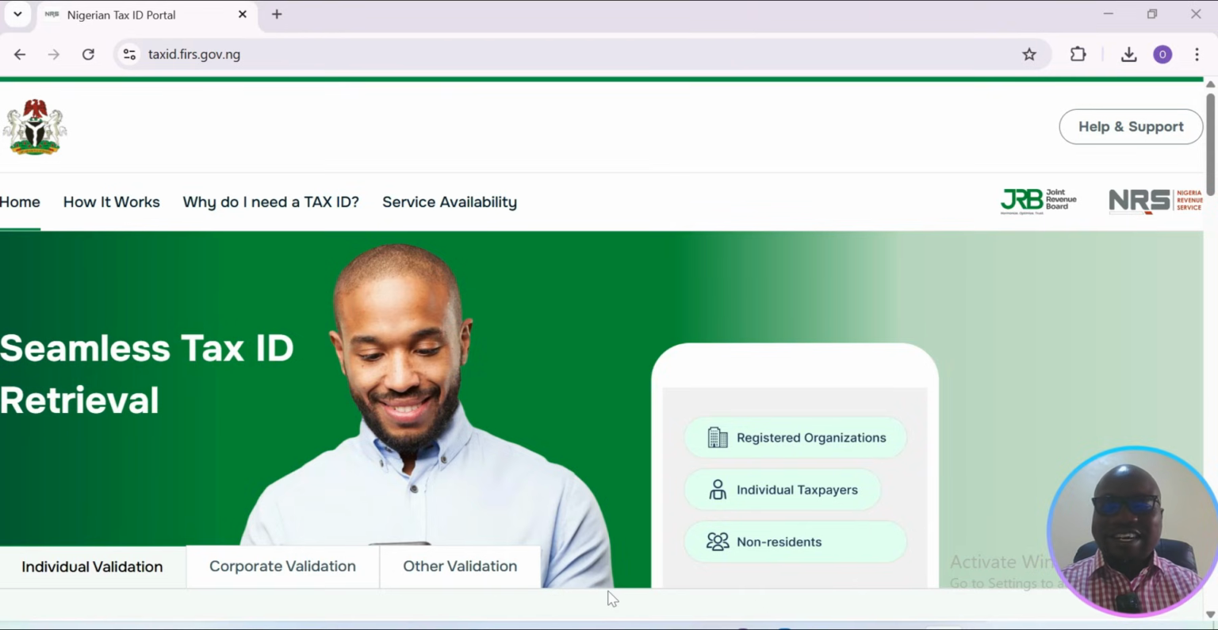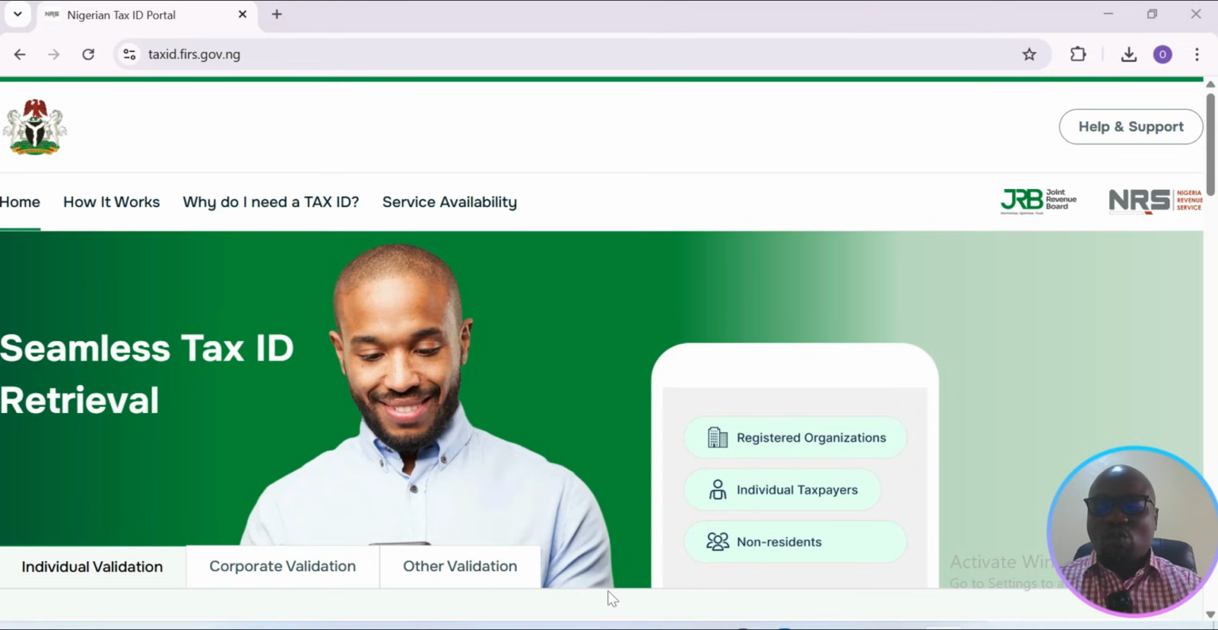They are serious. So now this portal, to access it, you just need to type taxid.firs.gov.ng in your web browser, and the portal will open up for you. Now I will show you how to validate your NIN, how to validate your tax ID. That's how to link your NIN to your tax ID as an individual. And then for business names, for partnerships, for companies, I will also show you how to validate RC number, how to link your RC number to your tax ID.